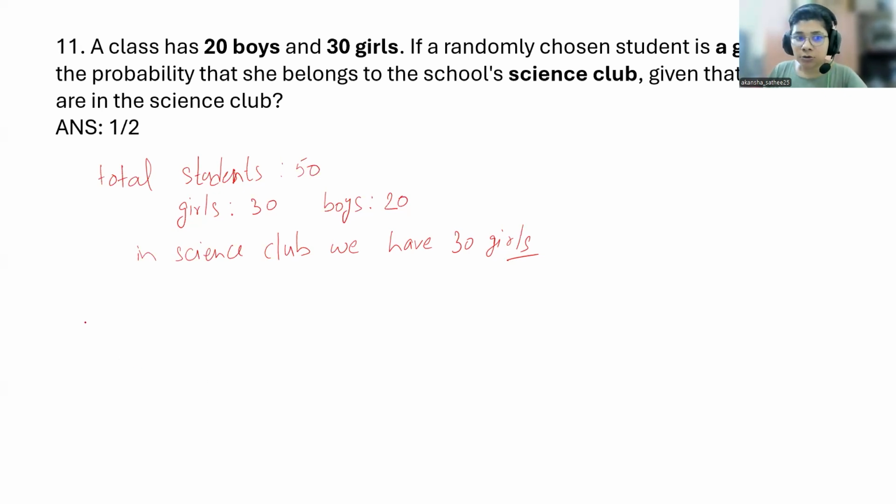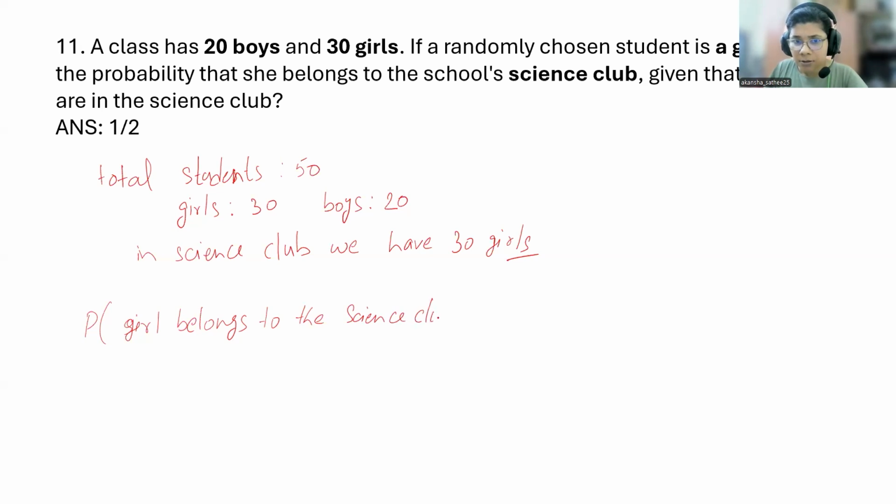So probability of student, or girl, belongs to the club. Let me write, okay.